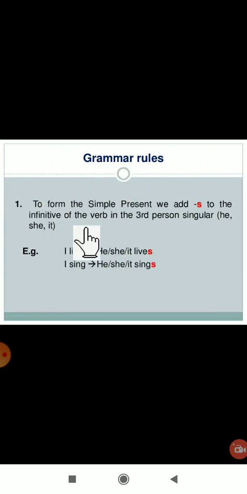Here see, what is the grammar rule? Yes. So, to form the simple present, we add s to the infinitive of the verb in the third person singular, he, she, it. Okay, when it is he, she, it, we have to add s to the verb. Got it? So here, I live. Okay, but if it is he, she, it, we have to add s to the verb. Lives. I sing. He or she or it sings.